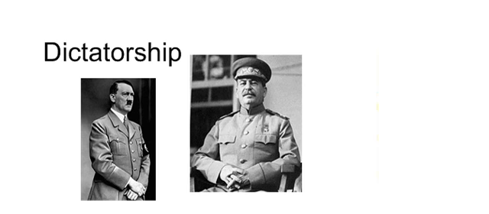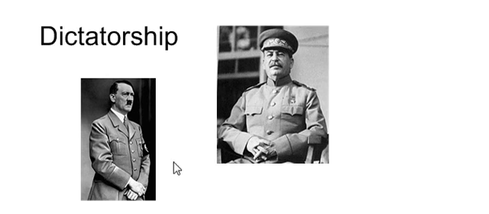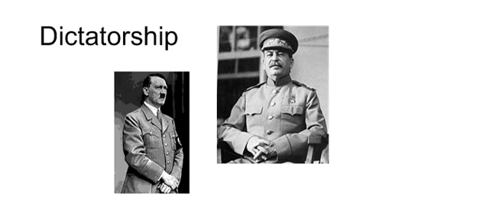The last form of government we could talk about is dictatorship. And in a dictatorship, the head of state gains power through force, threat of force, sometimes violence, and they then make all the decisions at the government level. So here we see some classic examples of dictatorships of the past.